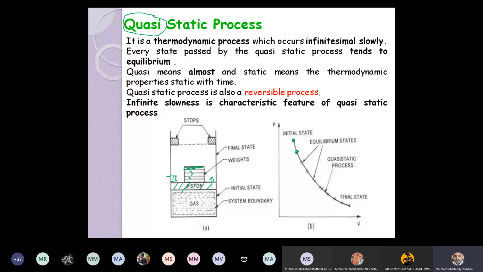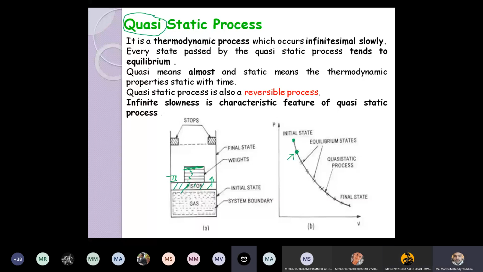Okay. Now at this instant of time, listen, I am calling these states equilibrium states because at this instant, if you add the weight again, please listen, we removed one weight, and if you add the weight again it will go back to the initial state without changing any of its properties. Is it clear?